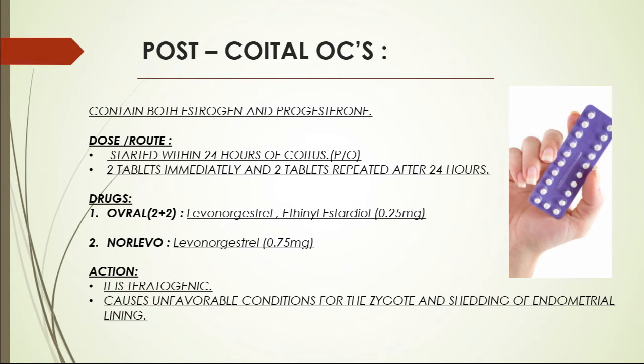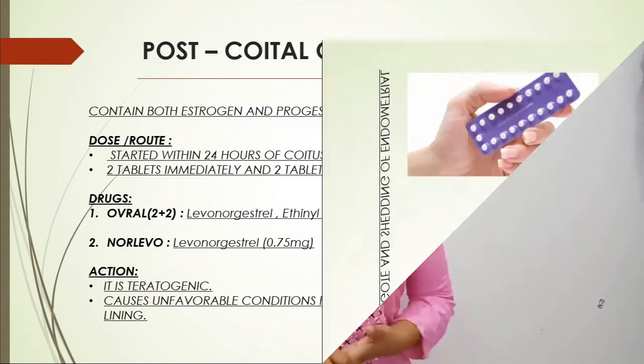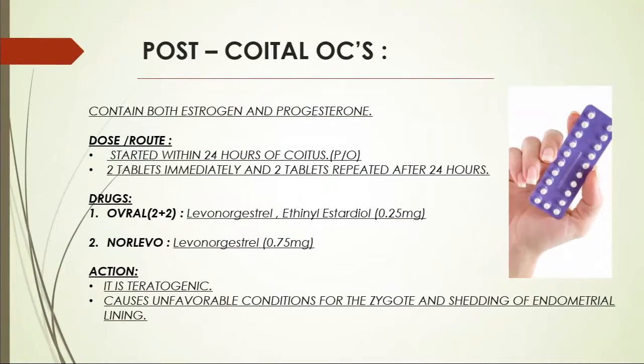It has certain actions different from the previous OCs which we learned. It is teratogenic. By teratogenic, I mean that it is harmful for the zygote or the fetus, and teratogenic also means causing congenital abnormalities in the baby. The next action is that it causes unfavorable conditions for the zygote and shedding of the endometrium lining.